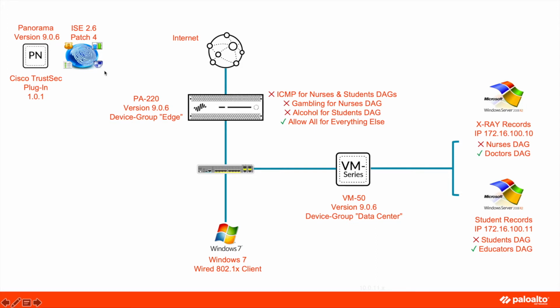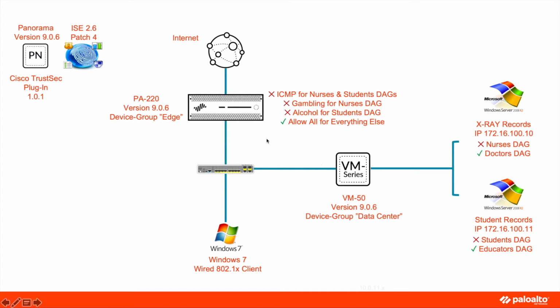ISE will then share the SGT to IP address mapping with Panorama using pxGrid. The Cisco TrustSec plugin will push the SGT to IP address mapping to the firewalls based on the device groups defined in the plugin's notify group. The SGT to IP address mapping is then consumed by the firewalls for enforcement through dynamic address groups.